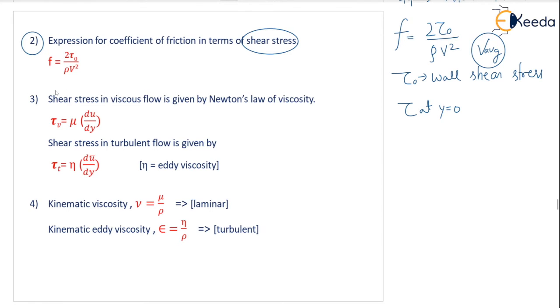Next one: shear stress in viscous flow is given by Newton's law of viscosity. In the first chapter itself, we have seen Newton's law of viscosity. According to that, the shear stress for a viscous or laminar flow is given by mu into du by dy.